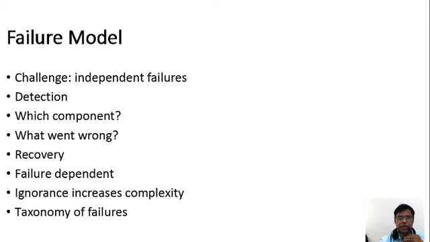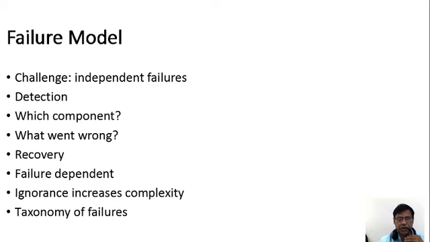Then we can also have failure dependence: one packet's failure is dependent on another. Fault tolerance has to go through that dependent packet and make things smooth, otherwise the remaining packets may also get stuck there.